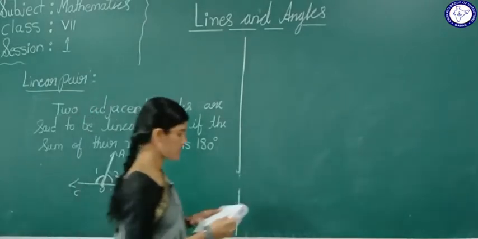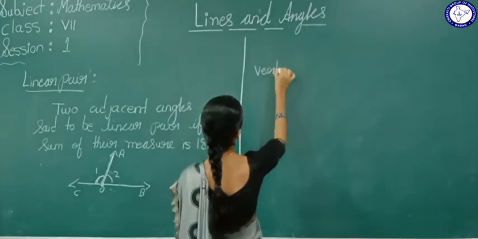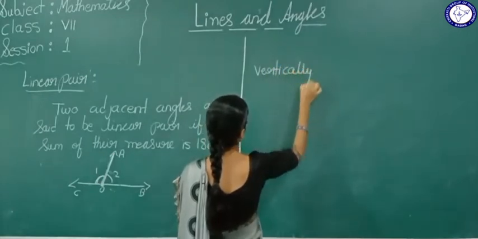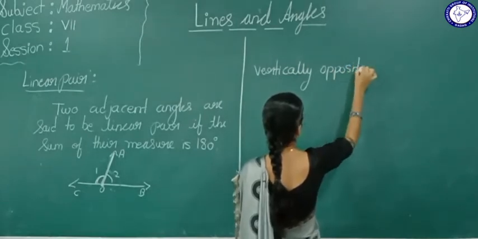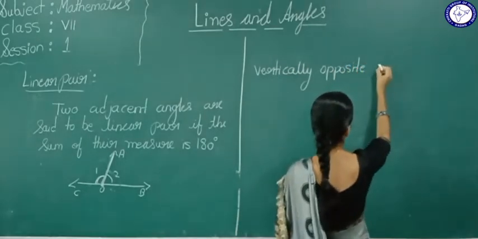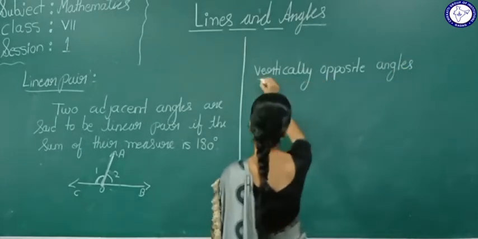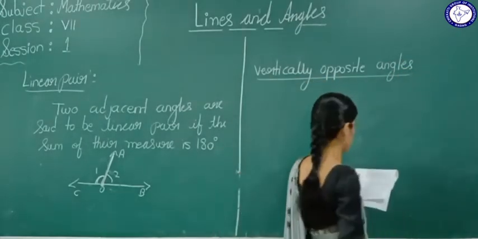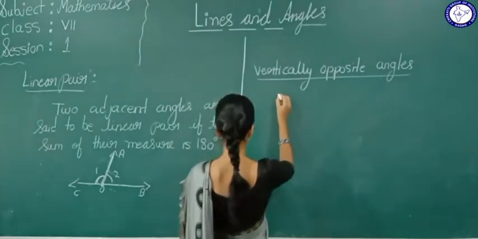So the next is vertically opposite angles. Now you will see the definition here.